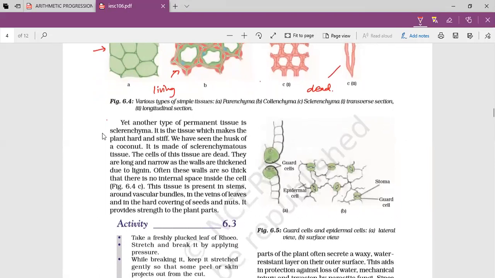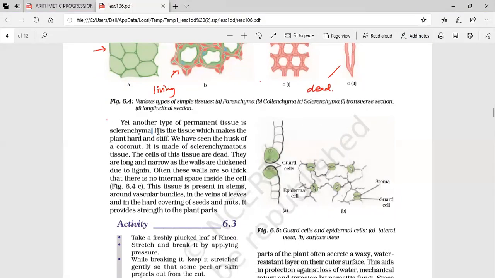The third permanent tissue is sclerenchyma. It is the tissue which makes the plant hard and stiff. Stiffness in plants is due to the presence of sclerenchyma. We have seen the husk of coconut. The husk, the outer part of the coconut, is made up of sclerenchymatous tissues. The cells of these tissues are dead.